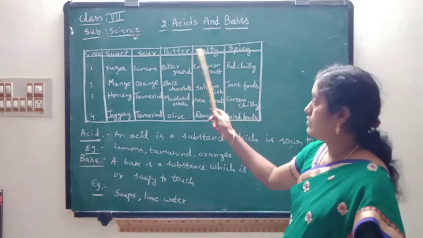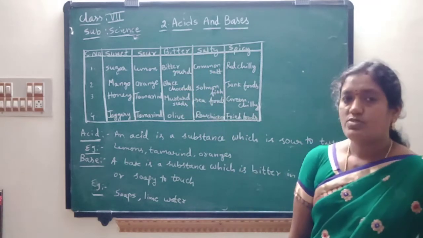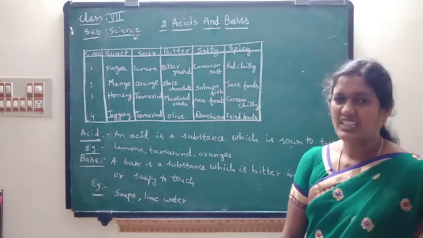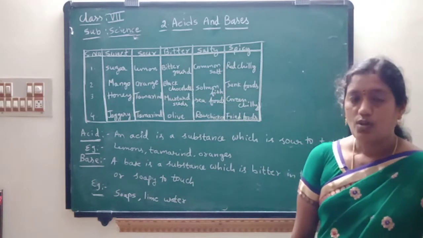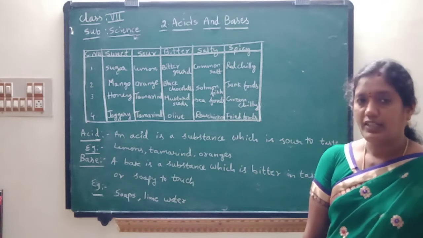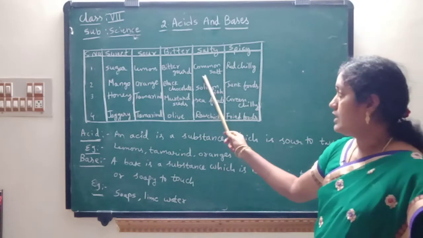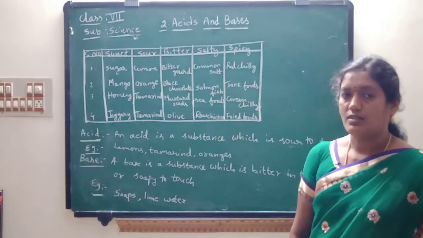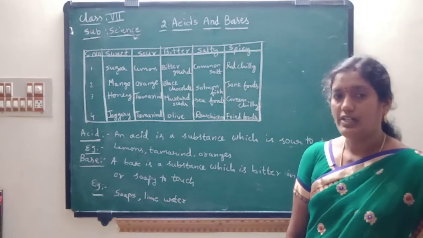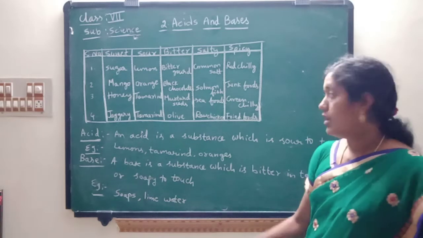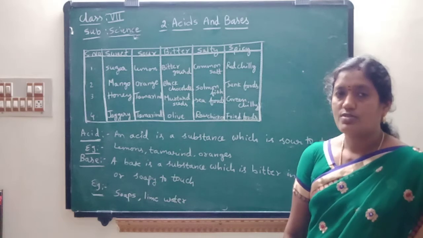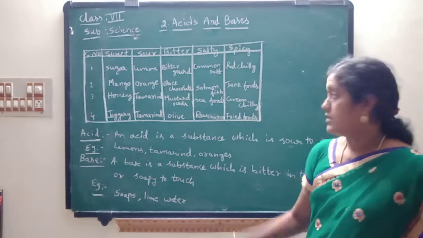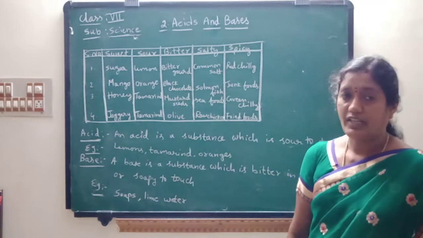So next, coming to the next food items, the taste is salt. Saltiness. Common salt which we use in our food items is salty in nature. Common salt is salty in nature. Next, coming to the salmon fish. Salmon fish is also salty in nature.